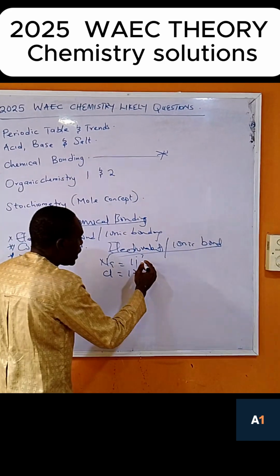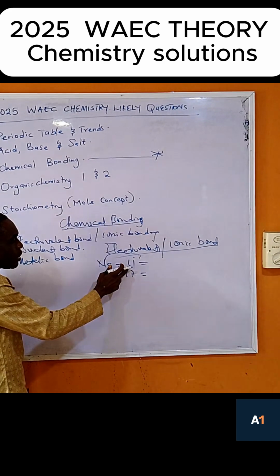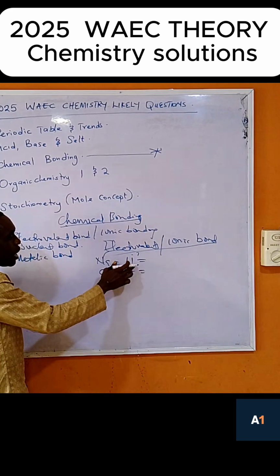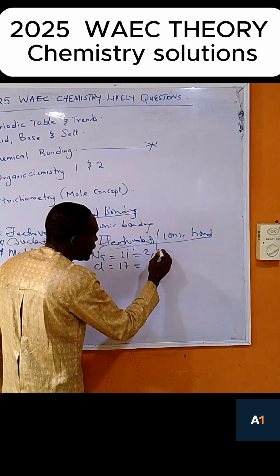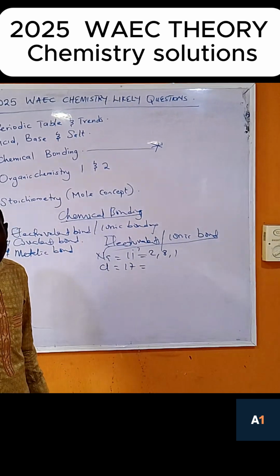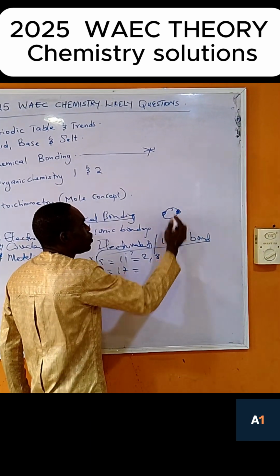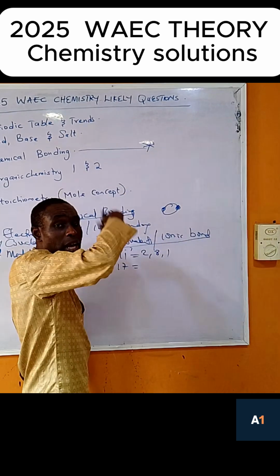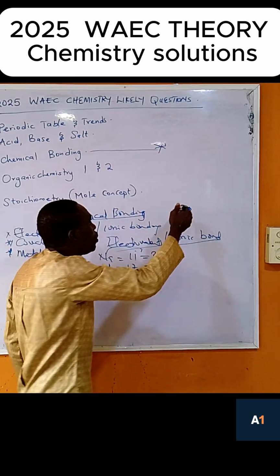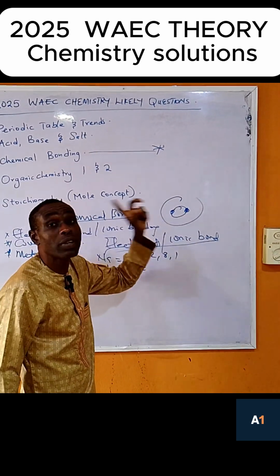Now if you look at the electronic configuration of sodium, which is 11, the electronic configuration of sodium is 2, 8, 1. Let me explain this one. We have K, L, M shells. The first shell can occupy 2. After the 2, it will jump to L. L can take a maximum of 8 electrons.